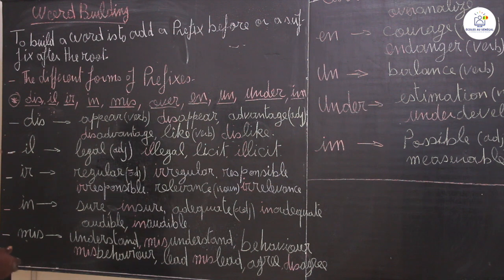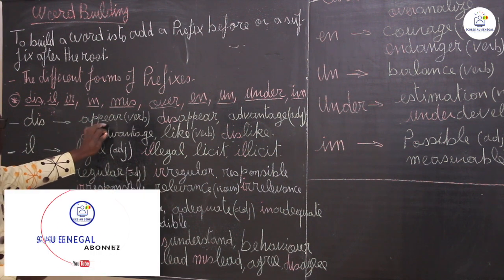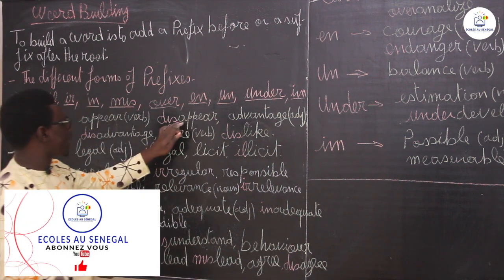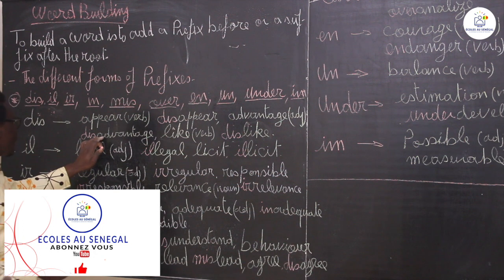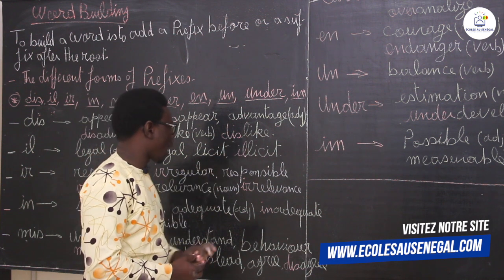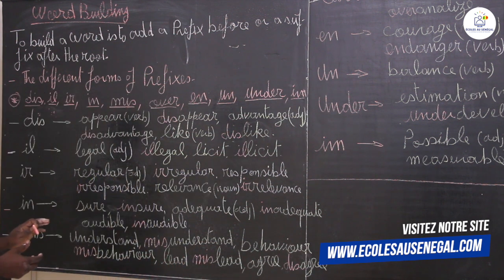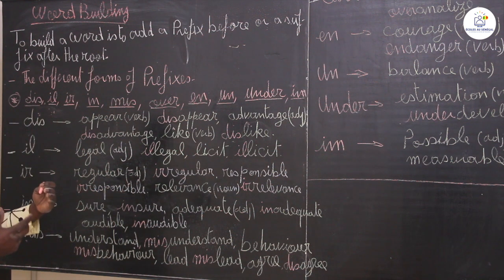Okay, so let us take examples of this. We have dis as a prefix. It goes with words like appear. You have appear as the verb, so we say disappear. You see, advantage, we say disadvantage. Like, you say dislike. You see? So these words just help you to see how we build a word from a prefix.